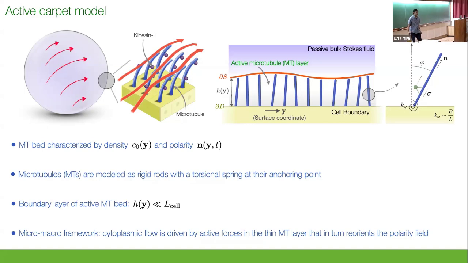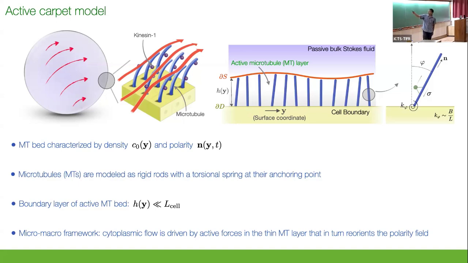Instead, I'm going to characterize the entire bed by a surface density C0 that tells me the number of filaments per unit area, and a surface polarity field N that tells me which direction these filaments are roughly pointing at one point. Okay? To make my life simple, I'm thinking of these filaments as rigid rods that are anchored to the cell surface, and at the anchoring point, there is a torsional spring that penalizes any deviation from the inward condition. So what that means is that they want to be really pointing radially inward. If you perturb them, that's penalized by this torsional spring. So this is really mimicking bending response of clamped filaments.